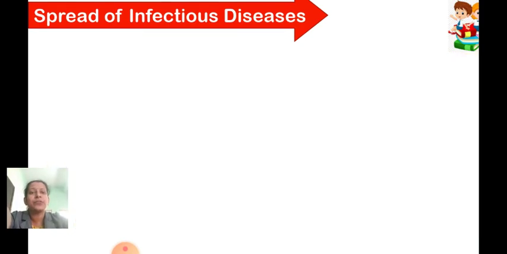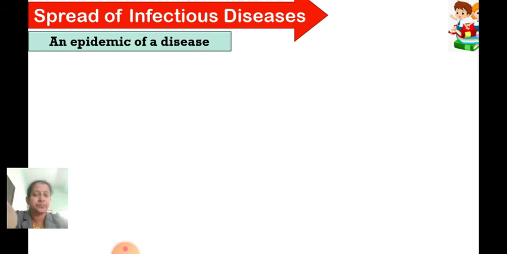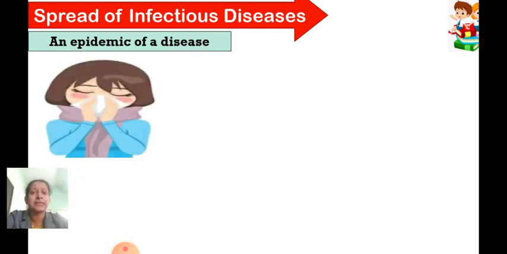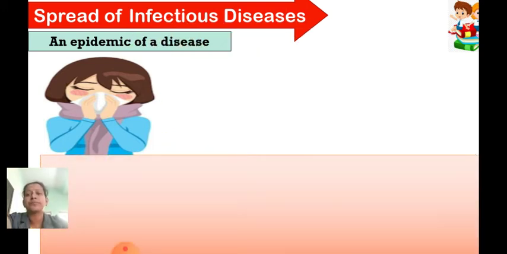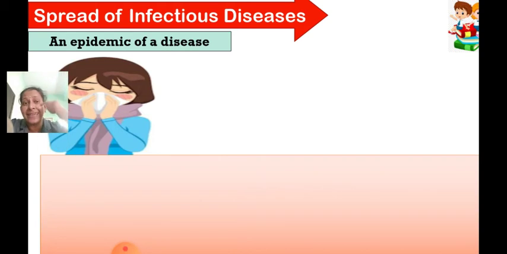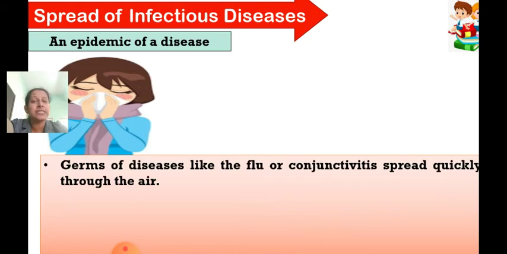Now let's move on to the next part of the lesson, that is an epidemic of a disease. What is an epidemic of a disease? Let's learn that. Germs of diseases like the flu, or conjunctivitis, which means sore eyes or red eyes, spread quickly through the air.